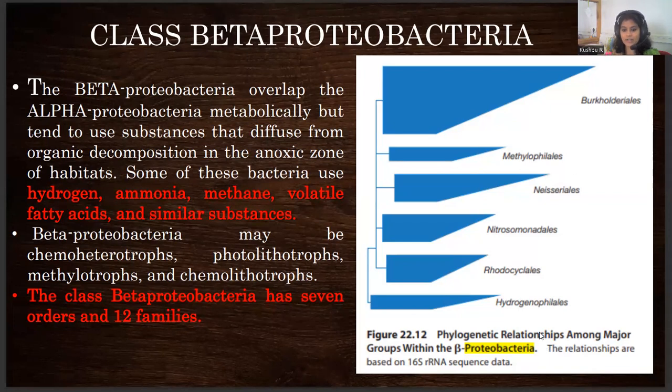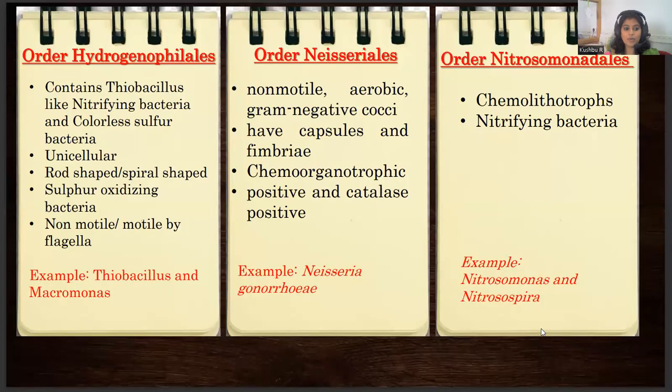So this is the phylogenetic relationship of the beta proteobacteria. Under Hydrogenophilales, we have Thiobacillus, like nitrifying bacteria and colorless sulfur bacteria, which are unicellular in nature, rod-shaped or spiral-shaped, sulfur oxidizing bacteria. They could be motile or non-motile.